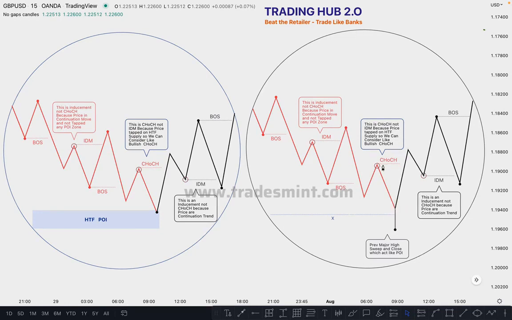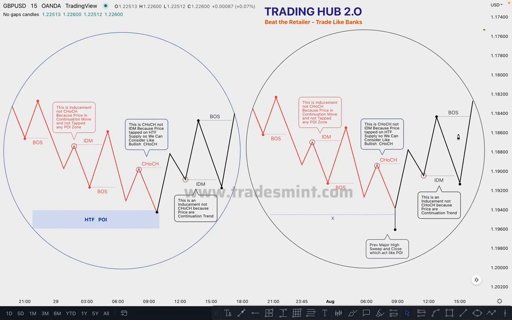Then the market breaks this first internal high, and this is also known as inducement, but at this point this is our change of character because the market took out the high and this high acts like a change of character. The same thing applies as in diagram 1 and is happening in diagram 2: the change of character takes out the inducement and you can buy here and continue to the upside. So this process will continue on the bullish side and bearish side.